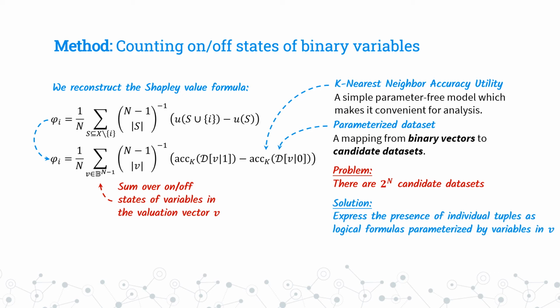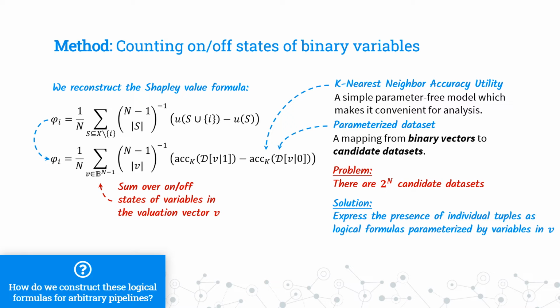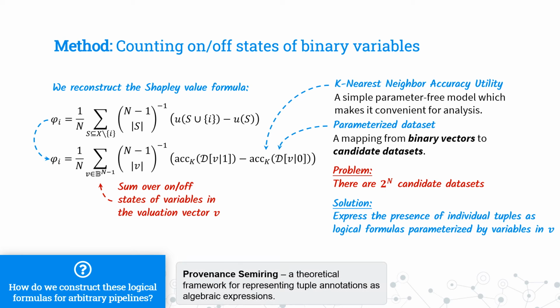One approach is to annotate each tuple in the dataset with a logical formula that controls if it is present in the dataset or not. The question remains, how does one decide which formula should be used to annotate each individual tuple? One possible answer comes from database theory in the form of provenance semi-rings. This gives us a principled way to think about tuple annotations and how they should be transformed as a result of applying pipeline operators. This offers us a useful abstraction to model arbitrary pipelines.